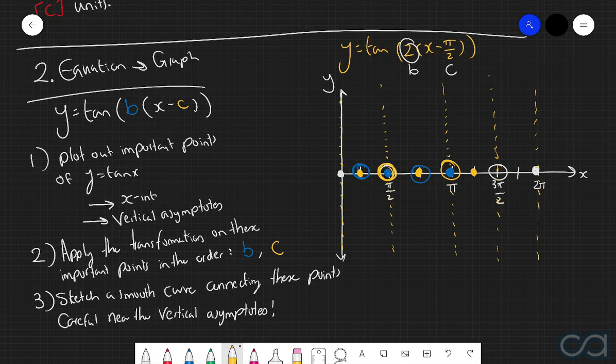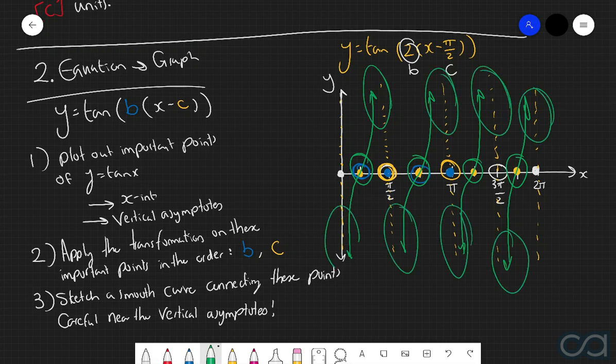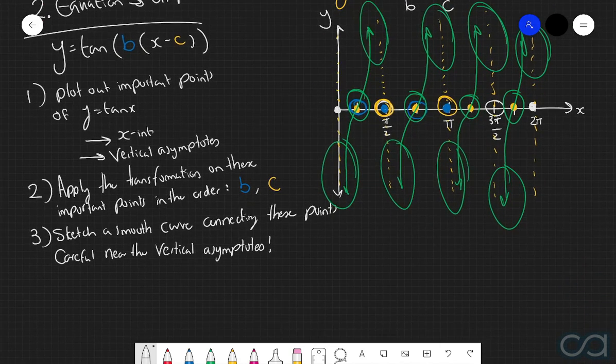So let's quickly draw these out. And we're going to have another x-intercept here. So let's just draw out this point here. And now by connecting all these important points with a smooth curve, we get the following. And so we can see here that we pass through all the desired x-intercepts, which is great. And we are also approaching all the vertical asymptotes exactly as we should be. So that's the second type of question you're going to encounter.